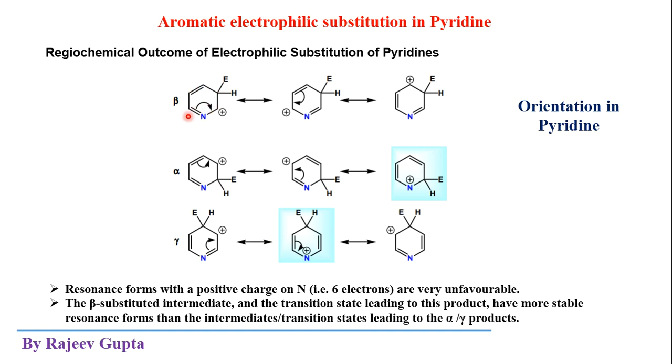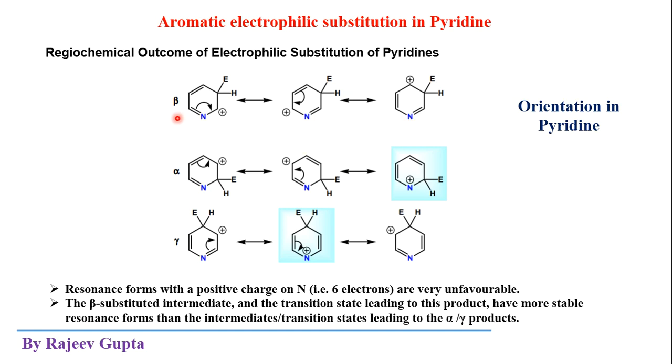So we see the resonating structures by the addition of this electrophile on this aromatic ring. In this first step, when the electrophile attacks this aromatic system and forms a sigma complex or Wheland intermediate, we see the stability of this Wheland intermediate by forming the resonating structures of that intermediate.